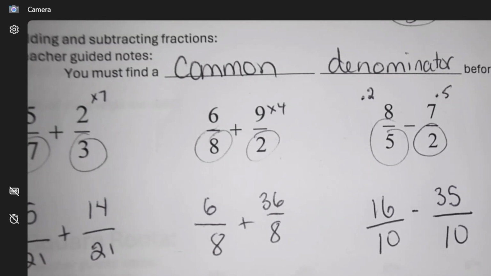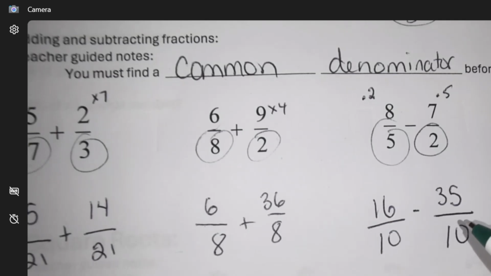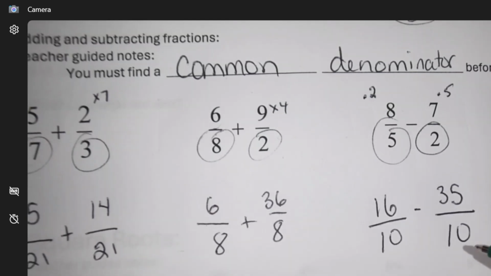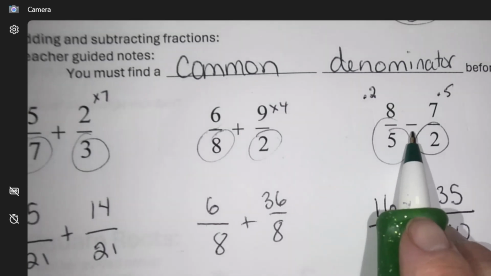Ooh, integer stuff. This is a 16 positive and this is a negative 35. So remember last time when you're... Oh, what? How is it a negative 35? That's right, I got that too. Because I have to times it by 5. Yeah, then that's positive? No, because this is a minus.